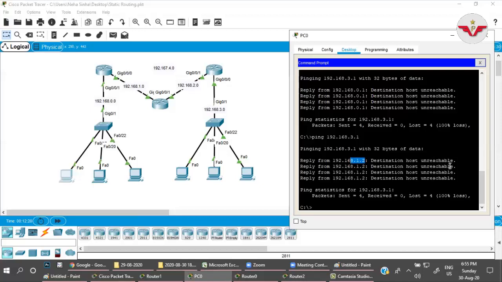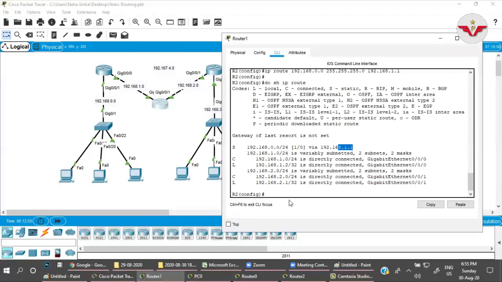Who is 1.2? 1.2 is this interface IP address. This interface is replying that destination host unreachable, which means this router R2 also does not have the information about 3.0. The packet is forwarded to this router, but it cannot forward it, because the router does not have the destination information. That is why it's sending the response.